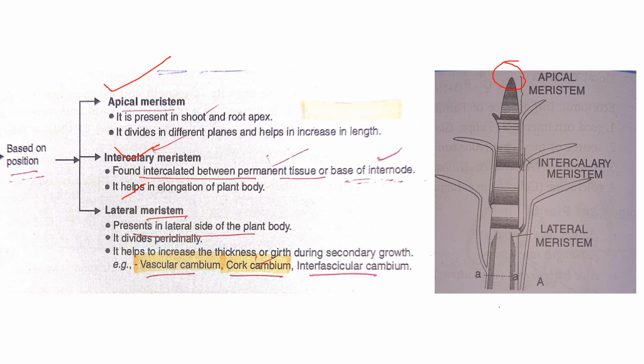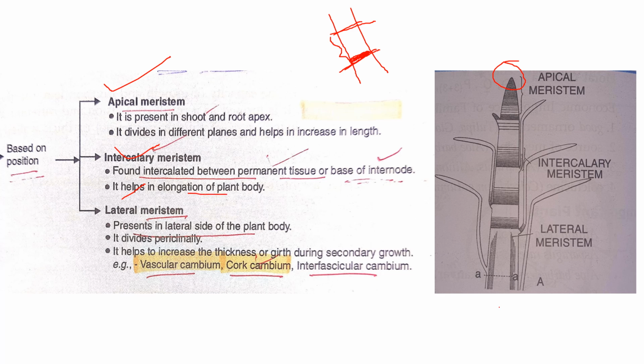So it is apical meristem. Then intercalary meristem. See, it is the stem, and many nodes and internodes are present. These are the nodes of the stem from where leaves arise. Between two nodes, a space is known as an internode. At the base of this internode, intercalary meristems are present. So it helps in the elongation of the plant body.